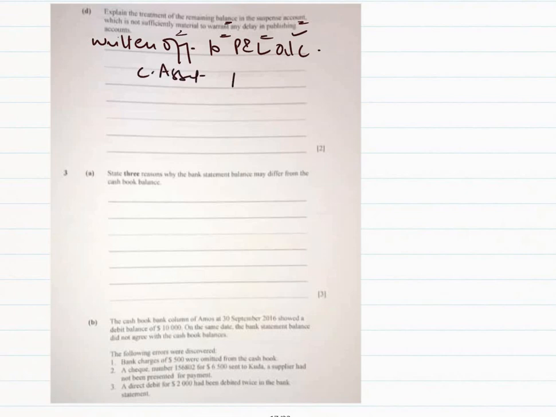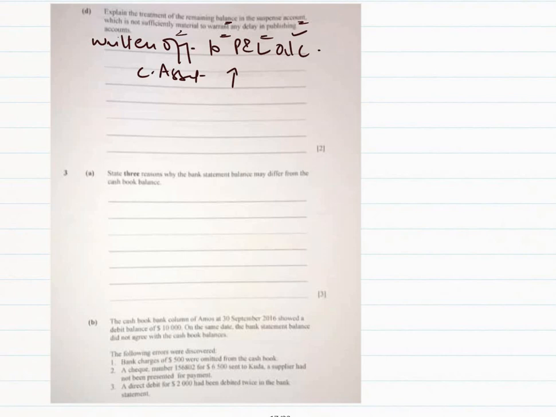Okay, now it says explain the treatment of the remaining balance in the suspense account which is not sufficiently material to warrant any delay to publishing accounts. So the remaining balance in the suspense account which is not sufficiently material would be treated as follows. It would be written off to profit and loss account, right? If it is current assets, so what will happen?